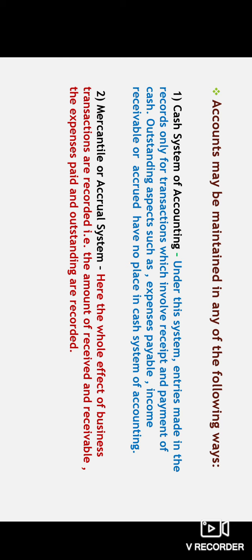So accrual means the whole effect of business transactions is recorded, that is the amount received and receivable, and the expenses paid and outstanding. It doesn't matter whether the payment is done at the same moment of purchasing. If it is done on later terms also, we will be recording the business transaction.